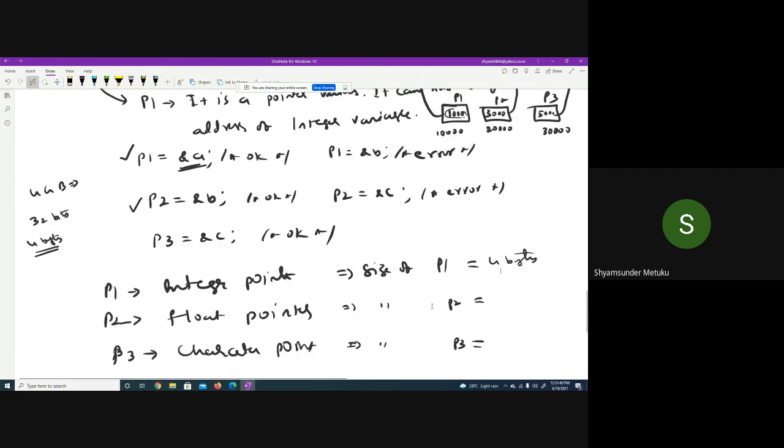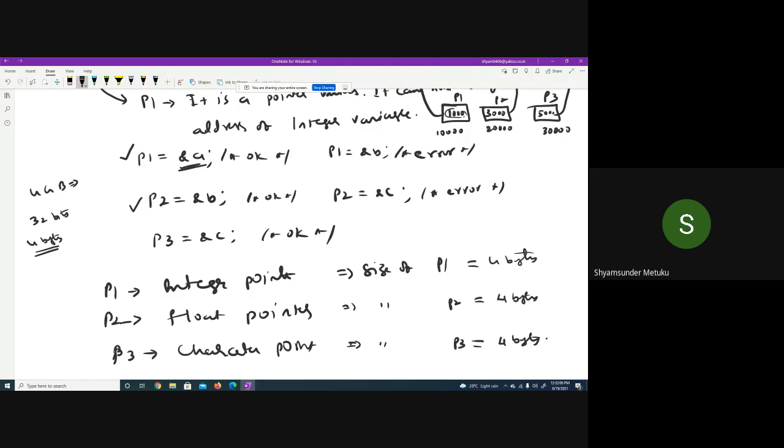Yes or no? Respond. Yes, sir. Similarly, what is the size of P2? Still 4 bytes only, because the address remains always the same, no? P3 also? 4 bytes. So variables are different. When I say integer A, then only variable A's 4 bytes will be allocated.